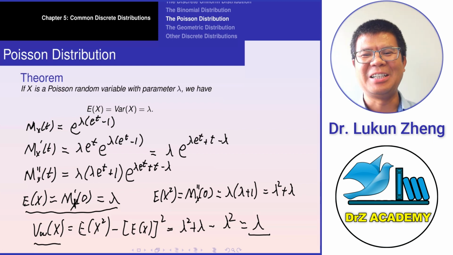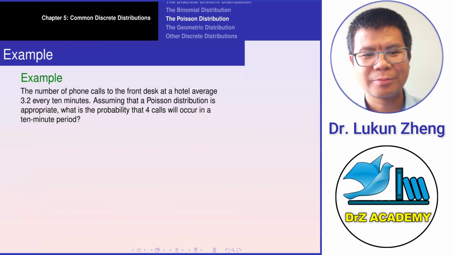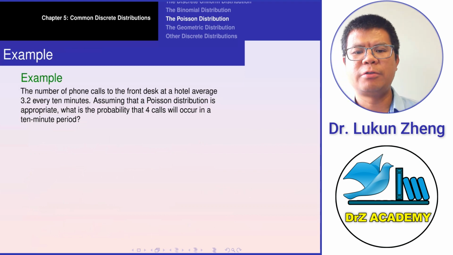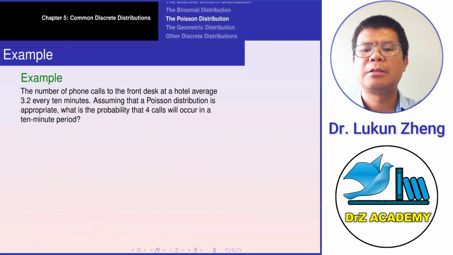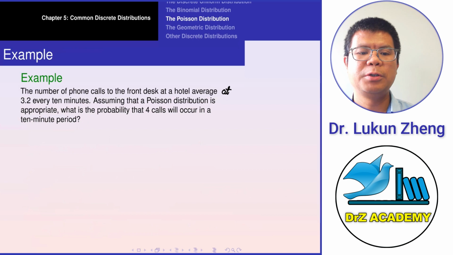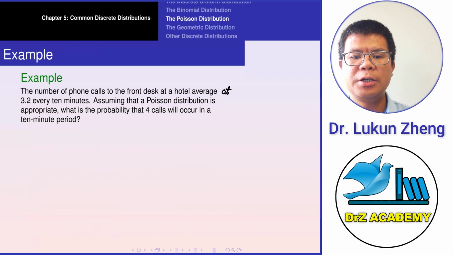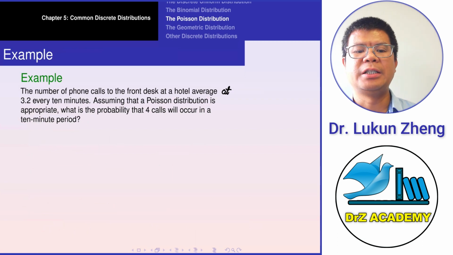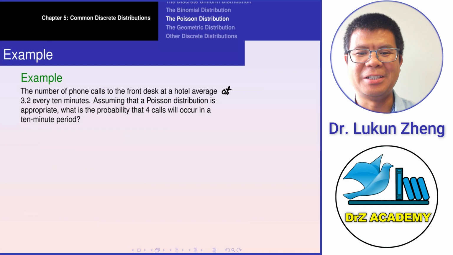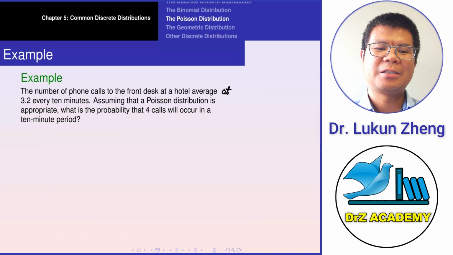Very good. Okay, so let's consider this example. The number of phone calls to a front desk at a hotel averages 3.2 every 10 minutes. Assuming that a Poisson distribution is appropriate, what is the probability that 4 calls will occur in a 10-minute period? Let's consider the solution.